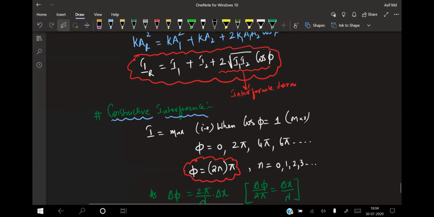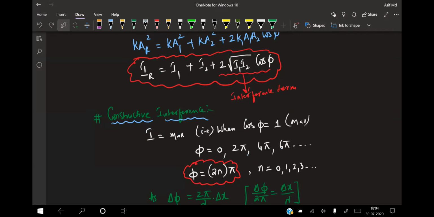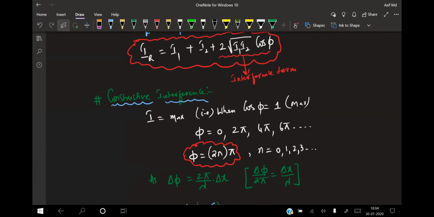Let us now talk about constructive interference. For constructive interference, the intensity is maximum. The intensity is maximum when the cos φ value is maximum, when φ is either 0, 2π, 4π or 6π. That means it is an integral multiple, φ = 2nπ. Now, n will start from where? 0, 1, 2, 3 and so on.